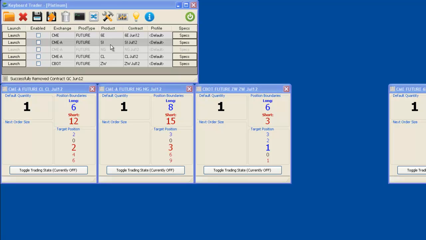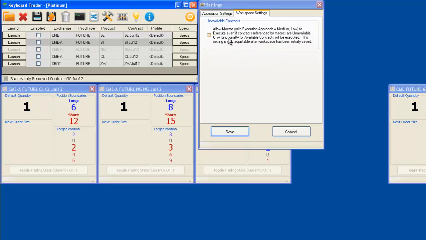They remain intact. So what happens if you try to execute one of the macros that refer to these unavailable contracts? Will those macros execute any functions at all, or will they just not execute functions for the contracts which are unavailable? What happens is dependent on what you've selected here.